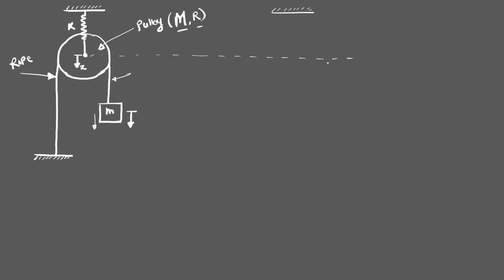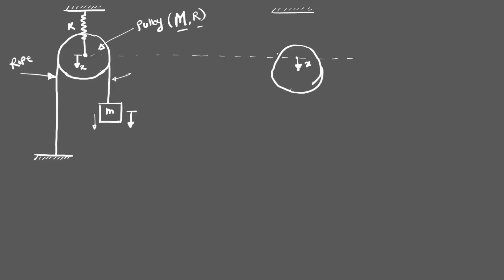This line represents the initial position, and after displacement the center point moves downward by x. This is the initial position, and this is the position after displacement. So this is the x displacement of the pulley or drum in the downward direction.